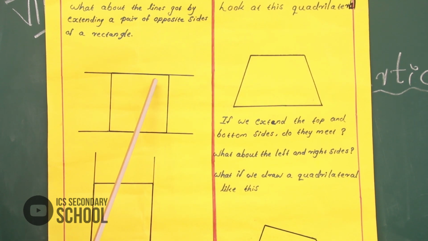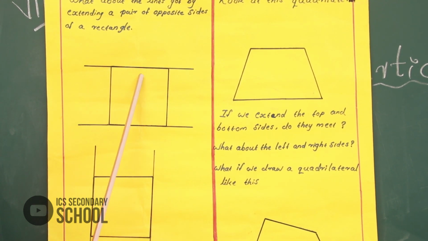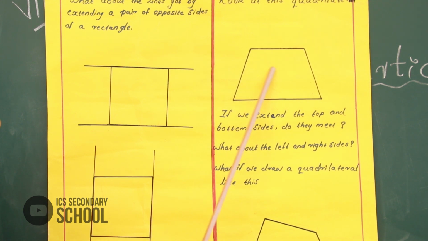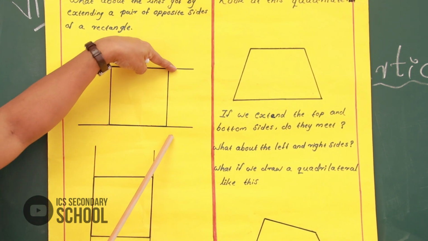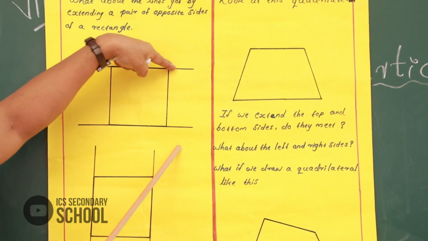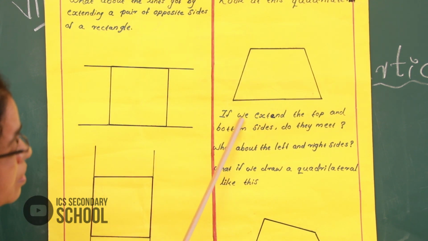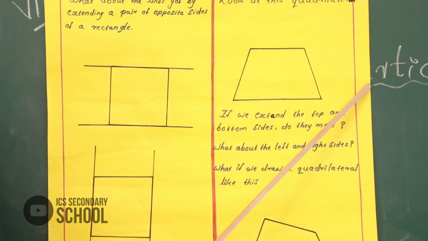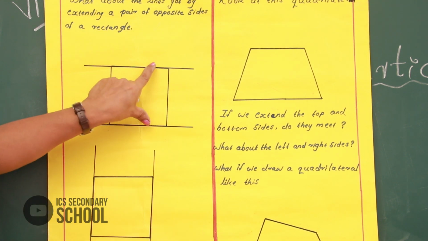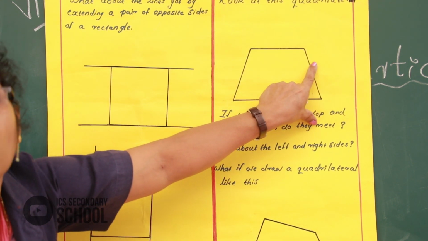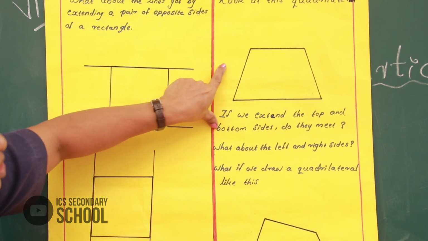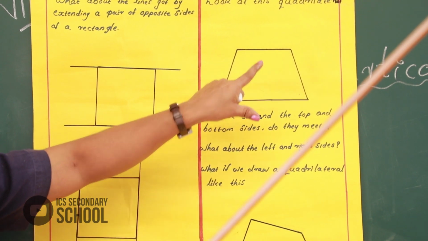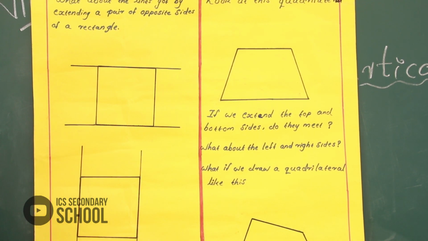This rectangle, we want to extend to the right side, extending these two pairs of lines. We extended these two lines. Okay, we get parallel lines. Here the same distance everywhere, they keep the same distance throughout, but never meet.